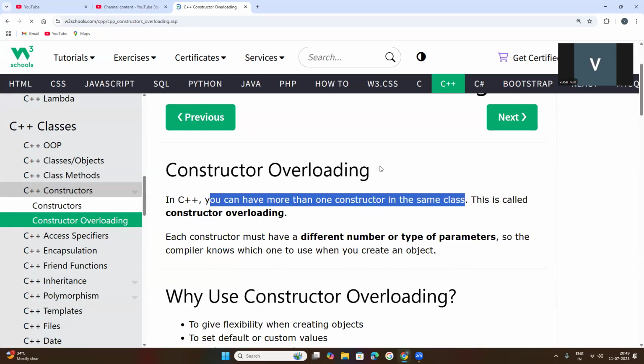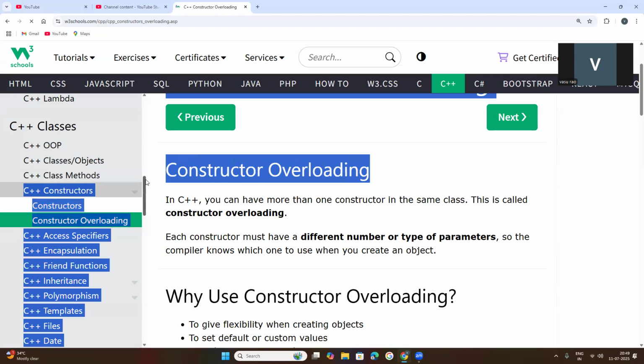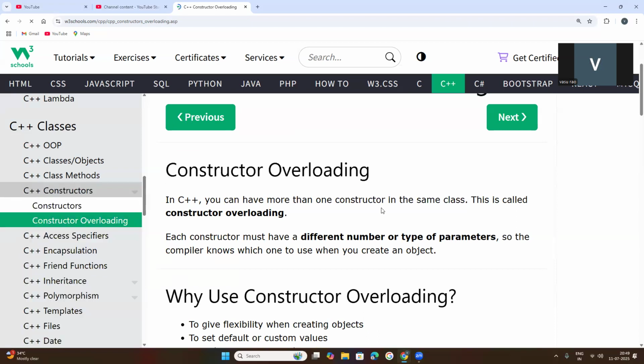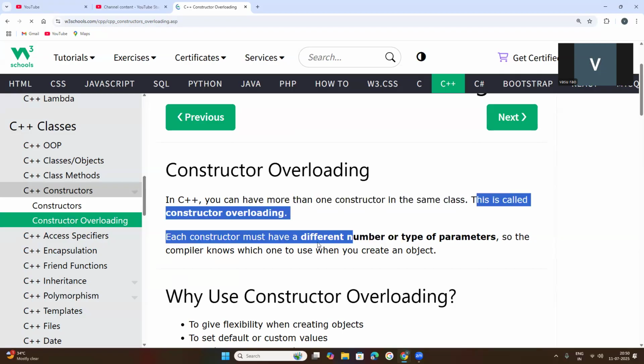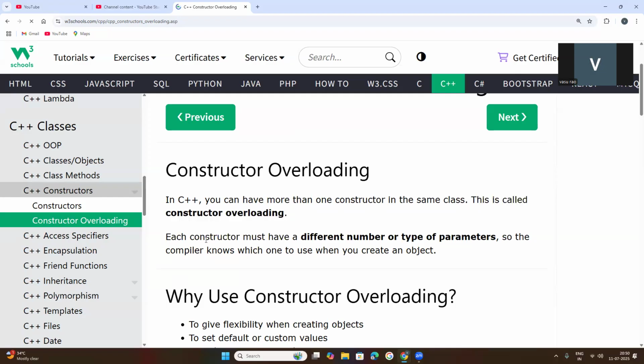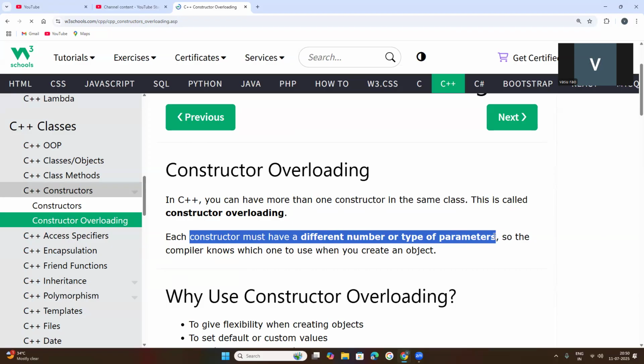That is called constructor overloading. So one class may have more than one constructor, and each constructor must have a different number or different type of parameters.